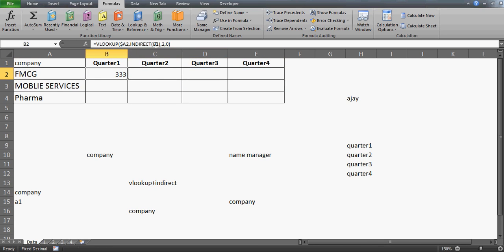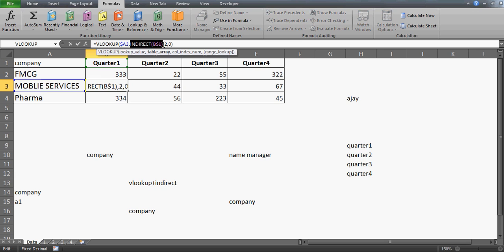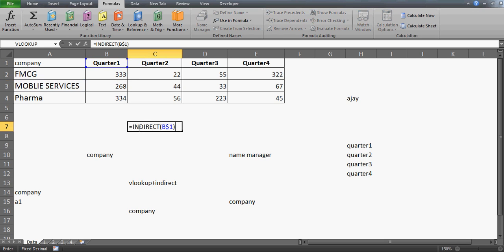Very nice. So what you need to do is, you just need to freeze this B1, freeze this row number, so that going in the downward direction, I will still have Quarter 1 in my range, otherwise it will create a problem. So copy this and paste this. Very nice, right? So what is happening? If you still have a doubt, let me show you. See this INDIRECT B1, what it is going to do is, let me just copy this and paste here, right? Now let's press Control Shift Enter. Now see what is happening. Exactly what you're getting here is the entire table. Now in this entire table, what is my second column?